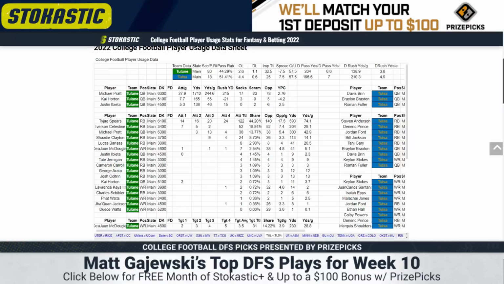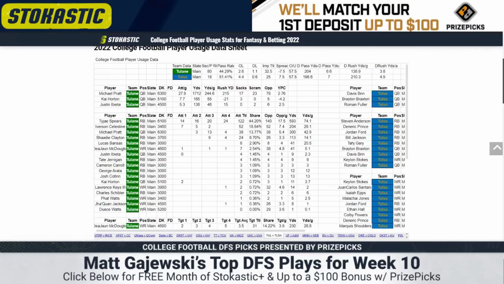Tulsa's defense is particularly giving on the ground, 4.9 yards per attempt allowed. Michael Pratt's cheap. I think a lot of builds are going to involve Pratt and an expensive signal caller, whether it's Duggan, Hooker, Drake May, someone expensive just to make salary work, but Pratt's live, and I think he's an outside consideration in cash because of the price.